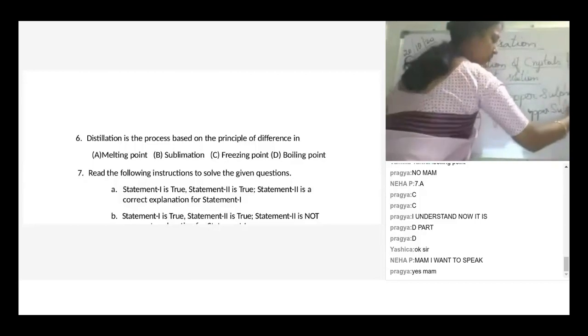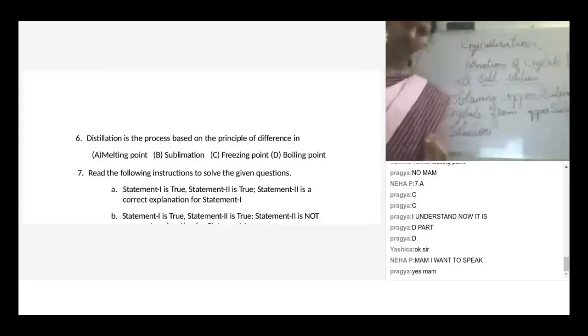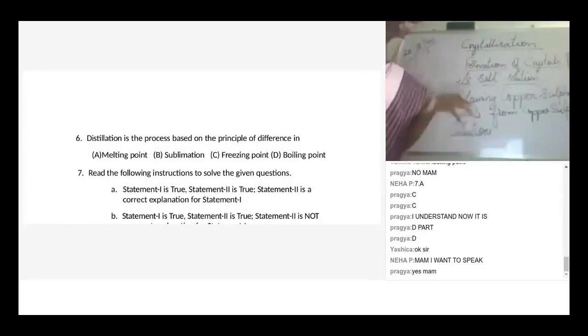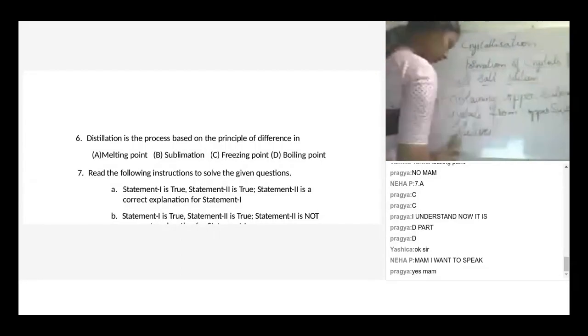Ma'am, can you give a definition for it? Yes, you'll have a definition. Crystallization is nothing but the regeneration of crystals from its own salt solution. Regenerating the crystals from its own solution is known as crystallization, or obtaining crystals from its own solution is known as crystallization. The best example we can give for crystallization is obtaining copper sulfate crystals from copper sulfate solution.